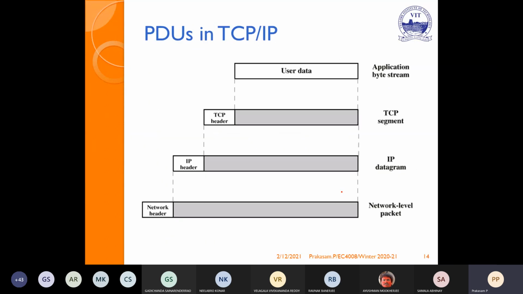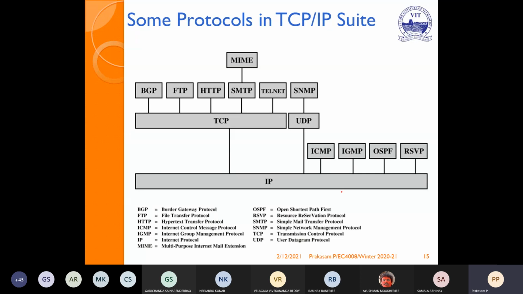Address level, I think it is not required. These are a few protocols used in the TCP/IP. This is theory, so you can kindly refer to it. That's all about module 1. In module 1, we have seen the evolution of network, then evolution of switching techniques, different categories of network. Then we have seen the OSI layer, then the TCP layer. So module 1 is the basis for entire computer communications or data communications.